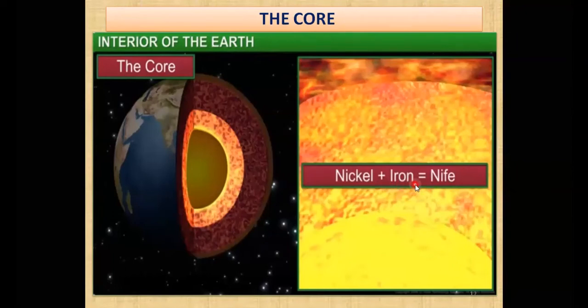Iron is the common name, but the original name, the name which we use in chemistry, the name of iron is what? Ferrous. Ferrous is the chemical name, the name that we used to learn in chemistry. That is the Latin name also, you can say. So from ferrous we are taking Fe. So Ni for nickel and Fe for ferrous.